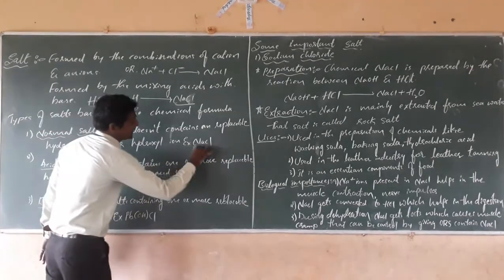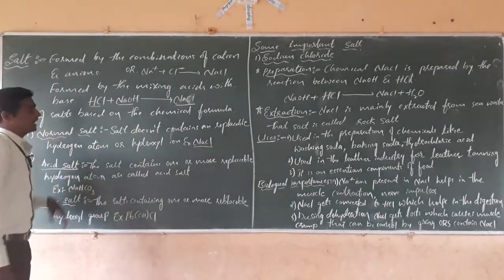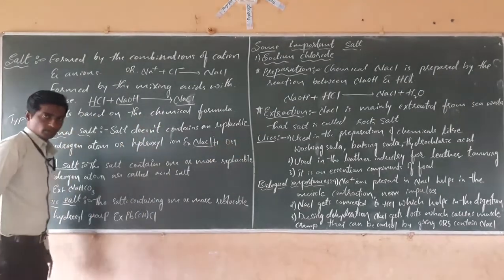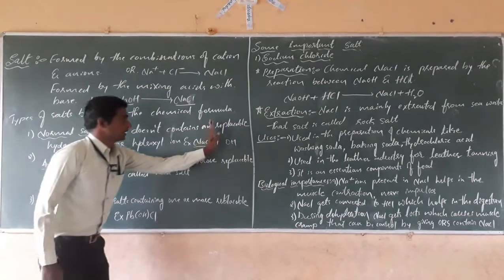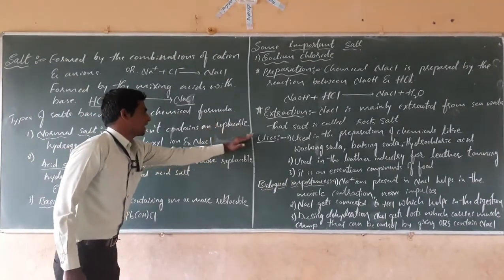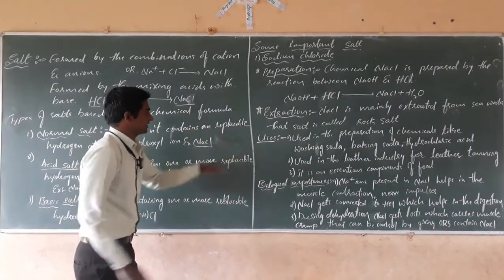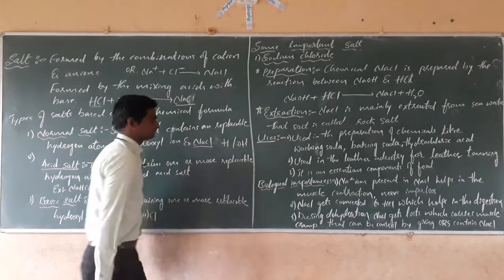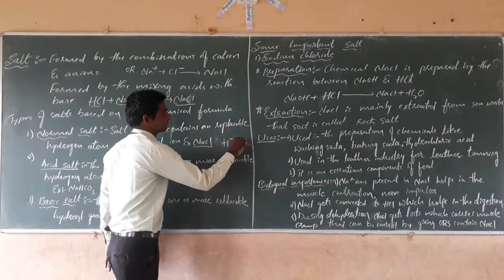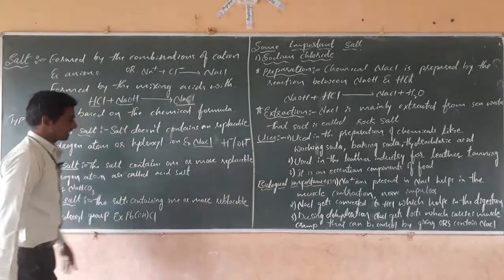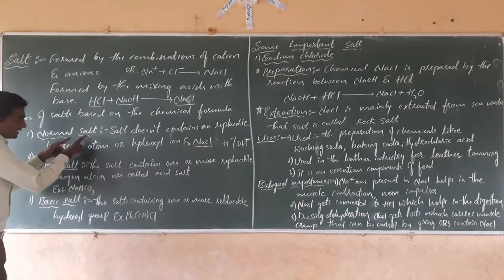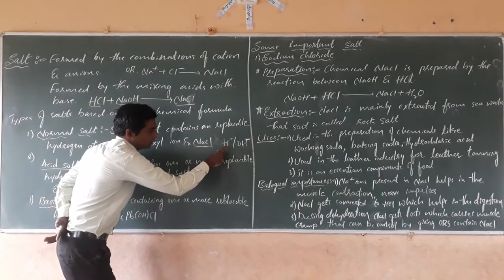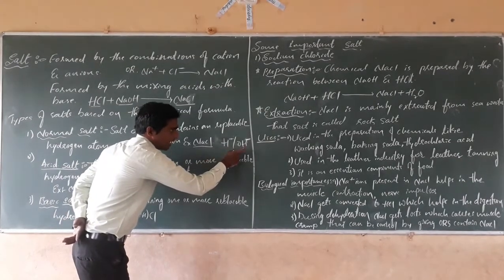NaCl is a normal salt. It does not have any hydrogen or OH ions. It is totally free from hydrogen and hydroxide ions. A normal salt is a salt which does not contain any replaceable hydrogen ions or hydroxyl ions.